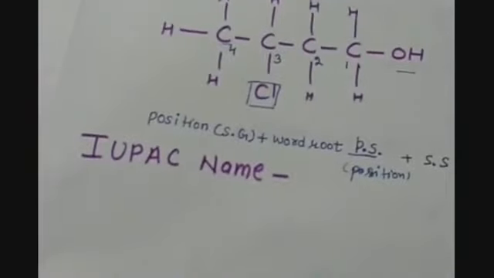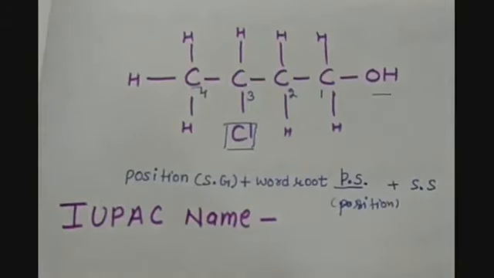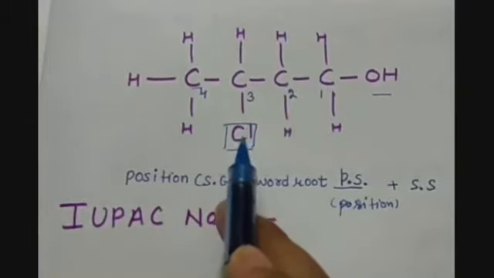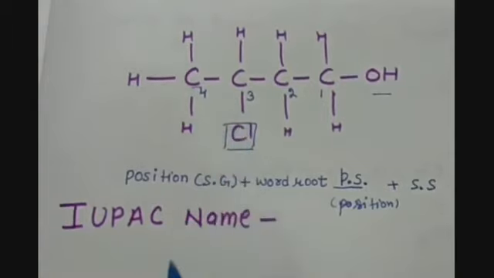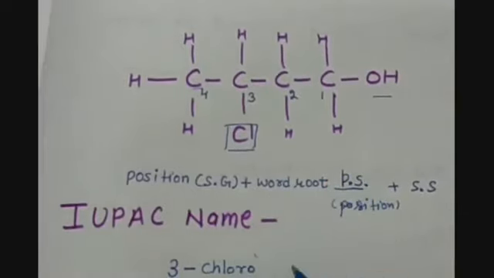Now we have to give the name to the carbon compound. While writing the name of the organic compound, we have to mention the position of the substitutional group first. The substitutional group is at the third carbon atom, so this will be 3. The substitutional group will be named as chloro. Then we have a 4 carbon atoms chain, that is an alkane chain of 4 carbons, and we have seen that it will be written as but.